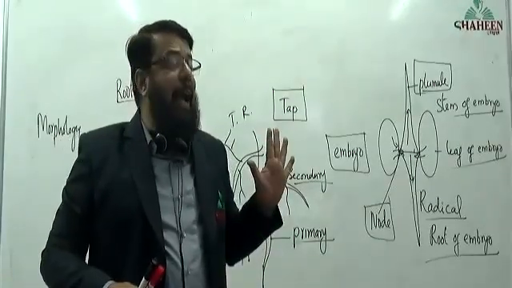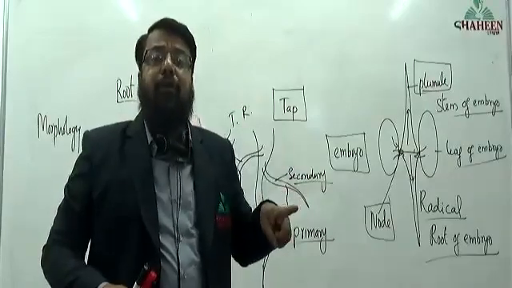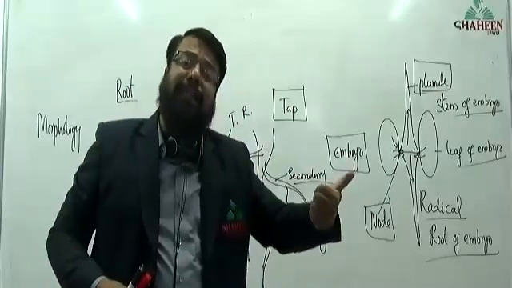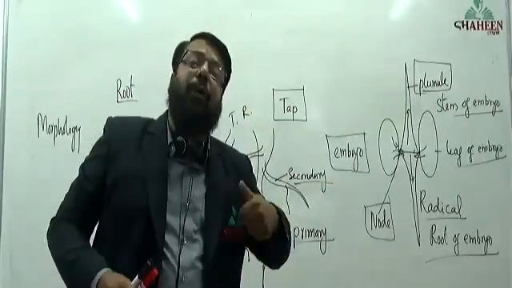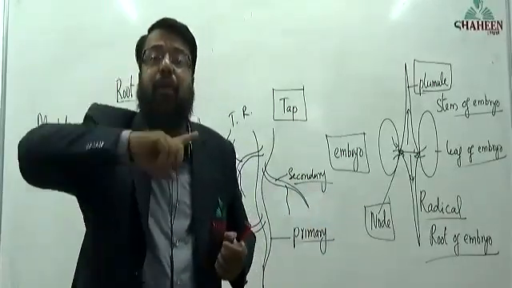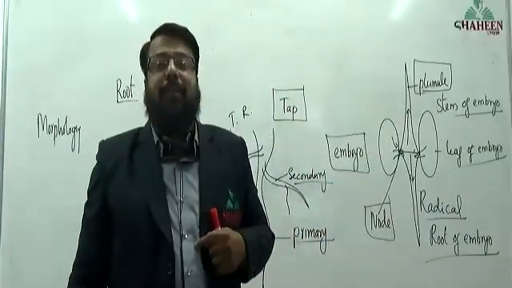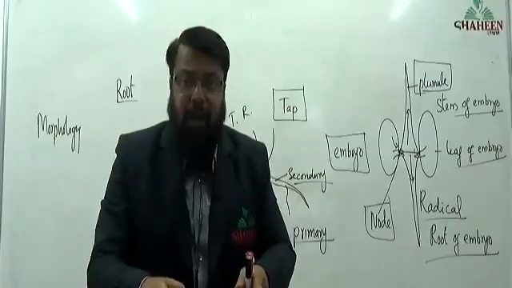What is taproot? A root that will have a primary root, in which the primary root produces secondary root, secondary root produces tertiary root, and if the primary root dies, all other roots also will die. So the main root will remain with the plant throughout the life.